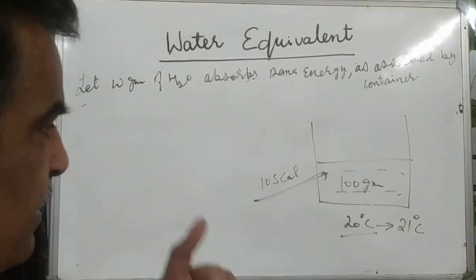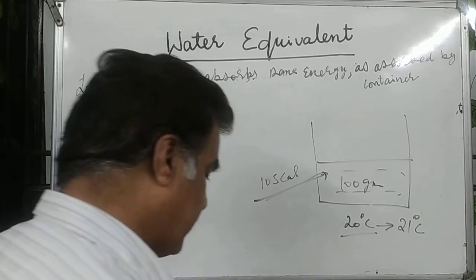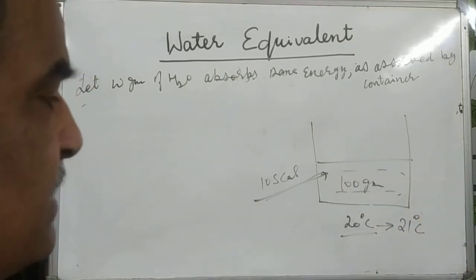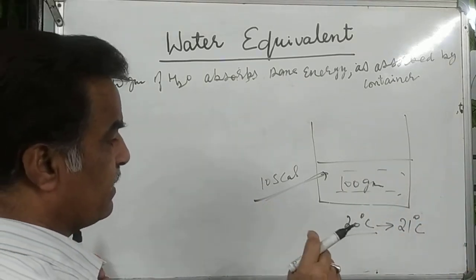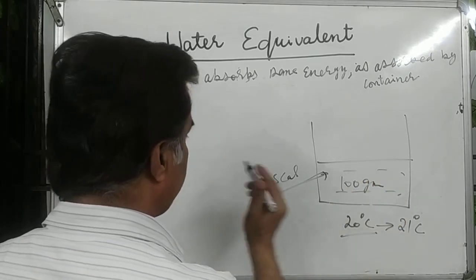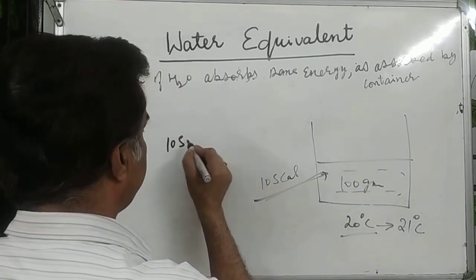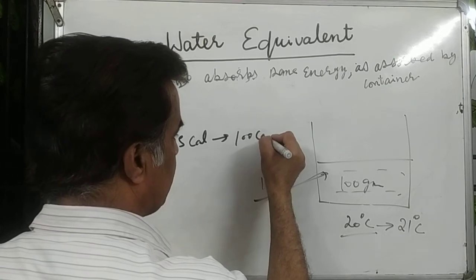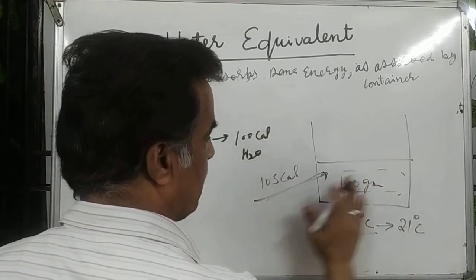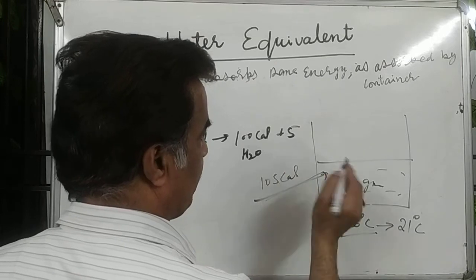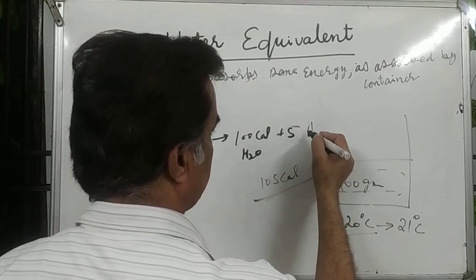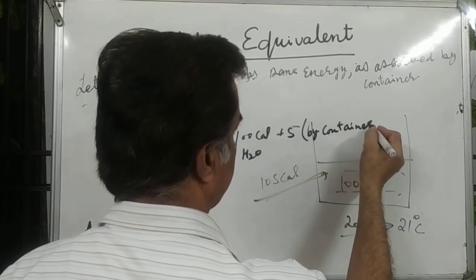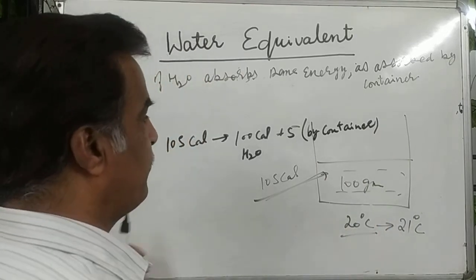You know very well that 1 gram of water gains 1 calorie of energy to raise the temperature by 1 degree Celsius. So for 100 gram of water, it is 100 calorie, and there is 105 calorie. So 100 calorie of energy is absorbed by the water, and 5 calorie is absorbed by the container. The container will absorb the balance 5 calorie.